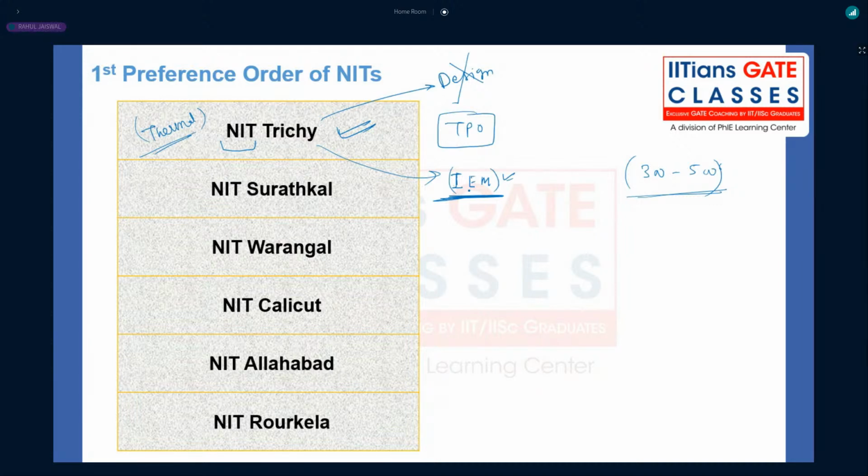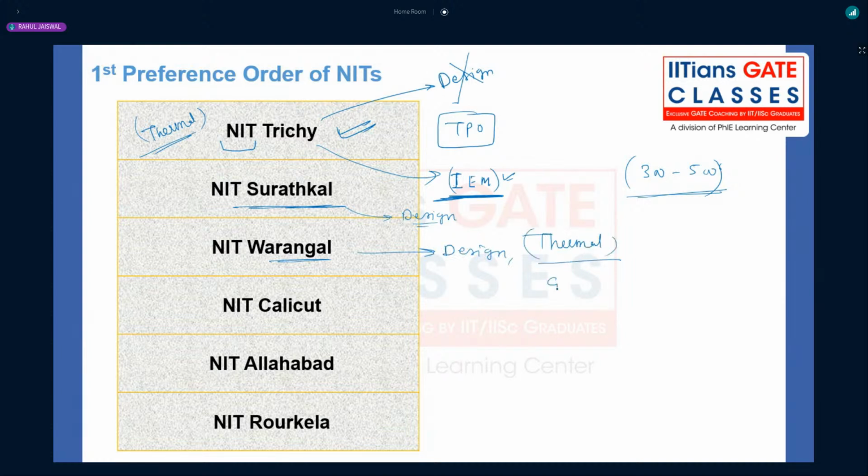Right. So after Trichy, you will have Surathkal. Again, design placements are very good there, not thermal and manufacturing. Warangal, once again, you will have good placement for design. And for thermal, basically, thermal people used to do internships.